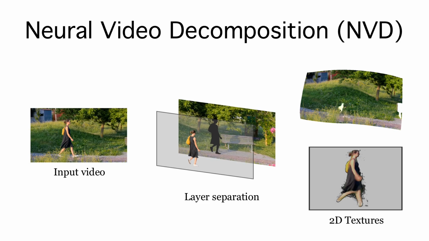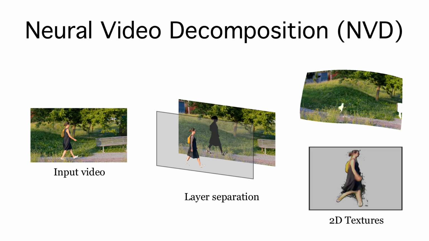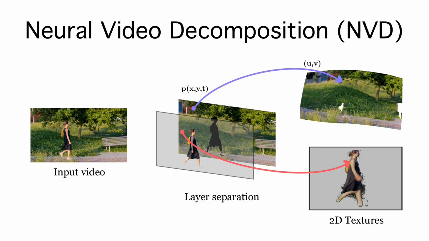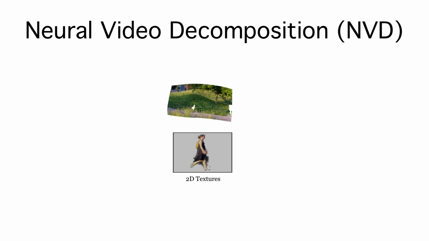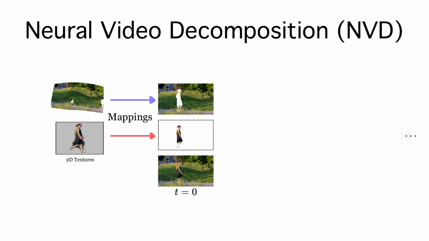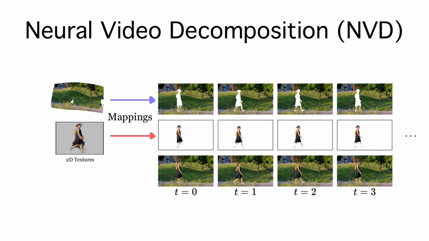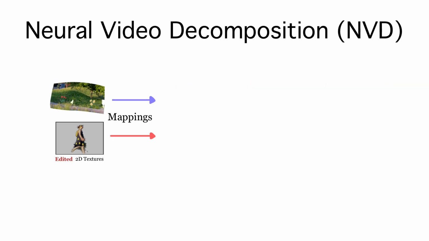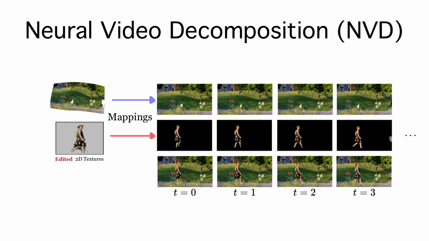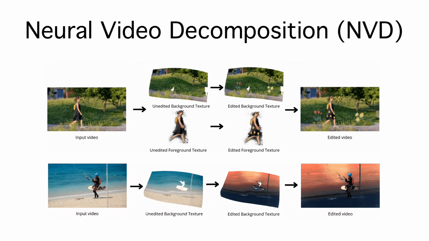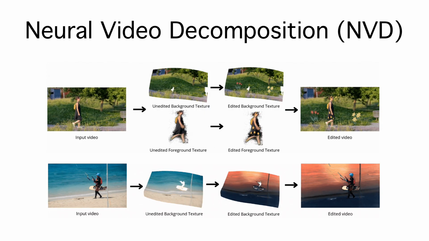This technique is known as neural video decomposition. In this setup, every point in the video is linked to a location on these textures. The key insight is that this creates a single unified representation of the video. With just the textures and the layer mappings, we can reconstruct the original video. This makes editing very efficient by modifying a texture and applying the same mappings so changes propagate through the video. In effect, video editing becomes as simple as editing a single 2D image, something you can do in minutes.